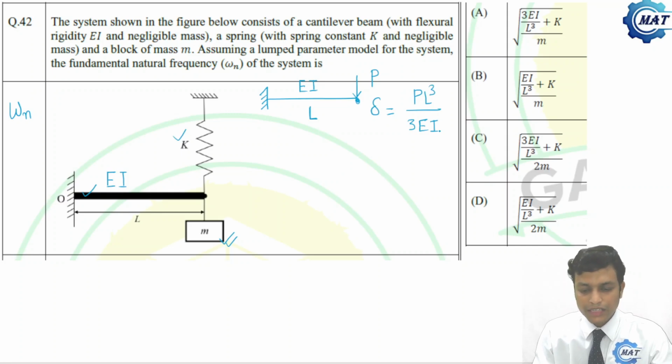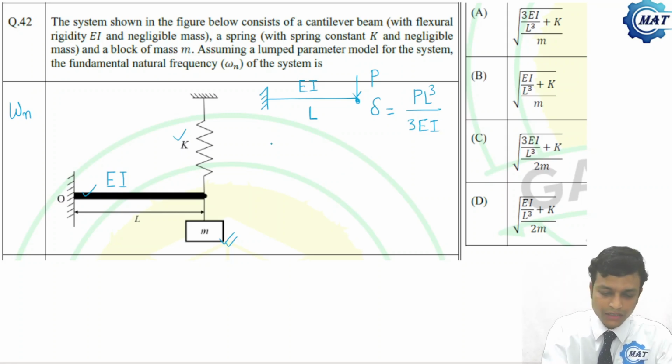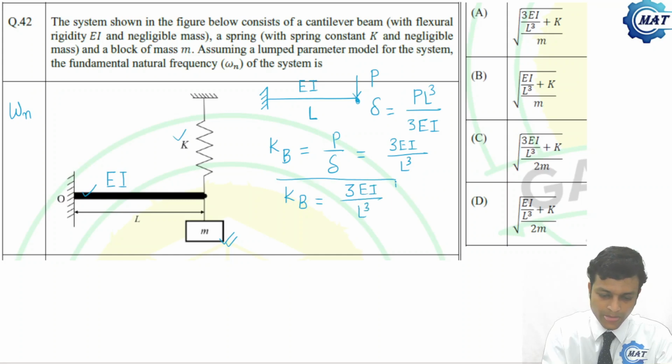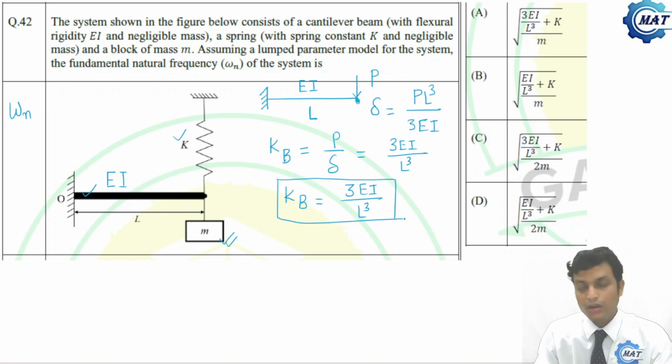Now, what is stiffness? Stiffness is force by deflection. So KB, say B for beam, KB is P by delta, that is nothing but 3EI by L cube. So the stiffness of the cantilever beam is 3EI by L cube. This type of problem we have solved several times in our full course.